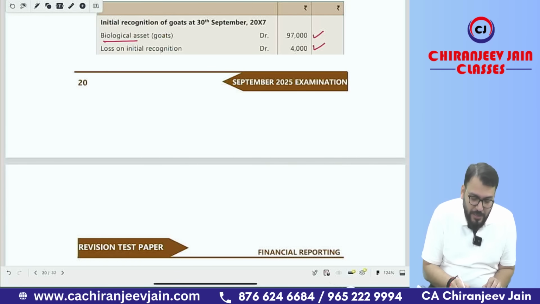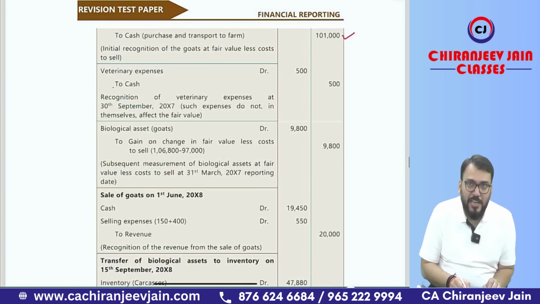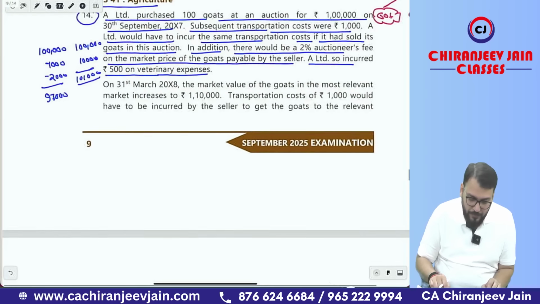So please write down biological asset. Don't write down only GOAT account. Okay, sir? Yes, sir. Then there is one expense. That expense will be charged to the PL account. So it is veterinary expense to cash or bank 500, 500. Both are already done. Now come to the next point.